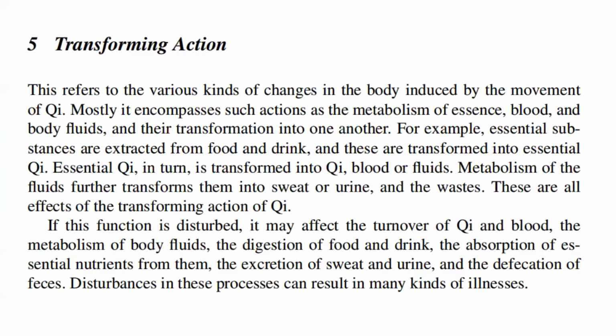For example, essential substances are extracted from food and drink, and these are transformed into essential qi. Essential qi, in turn, is transformed into qi, blood, or fluids. Metabolism of the fluids further transforms them into sweat or urine and the wastes. These are all effects of the transforming action of qi. If this function is disturbed, it may affect the turnover of qi and blood, the metabolism of body fluids, the digestion of food and drink, the absorption of essential nutrients from them, the excretion of sweat and urine, and the defecation of feces. Disturbances in these processes can result in many kinds of illnesses.